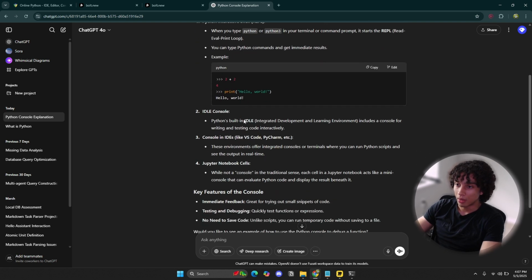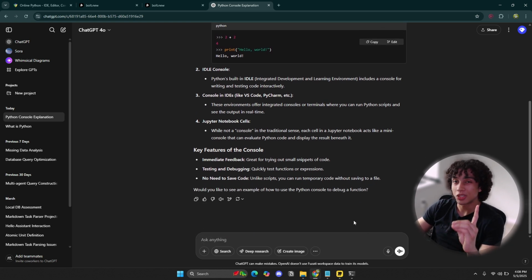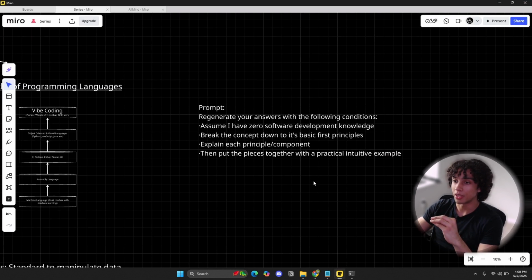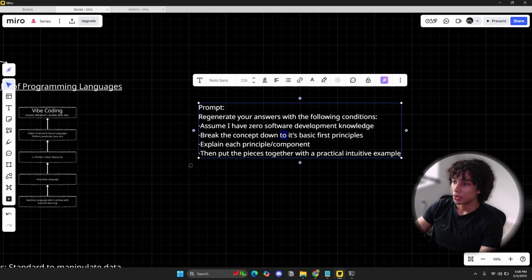You could just select whatever it is that you don't understand. Like it's saying that, okay, let's see, PyCharm. What the heck is PyCharm? So I could select that. I could ask it, what is PyCharm, right? Or here's a quick hack. Here's a cheat code that I like to use and that really helped me to learn and digest complicated concepts. Here's a very interesting prompt that I developed.